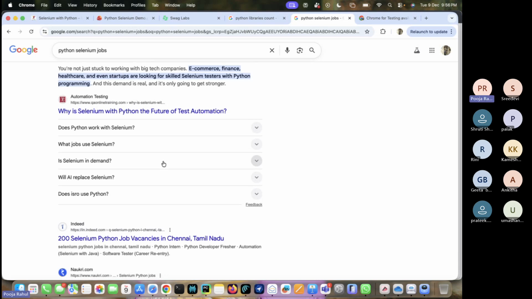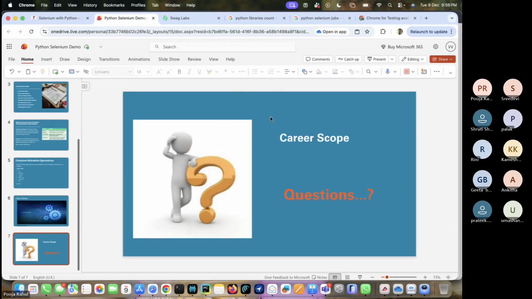Even if you see in the market, we have Playwright, other things also. But Selenium is very stable and has a huge community to support the changes as well. I have worked on Playwright as well. That's why I'm saying it is almost similar. But Selenium is far advanced than Playwright. This is robust. When we are talking about framework design, right? That time you will get to know why it is robust, scalable, everything.